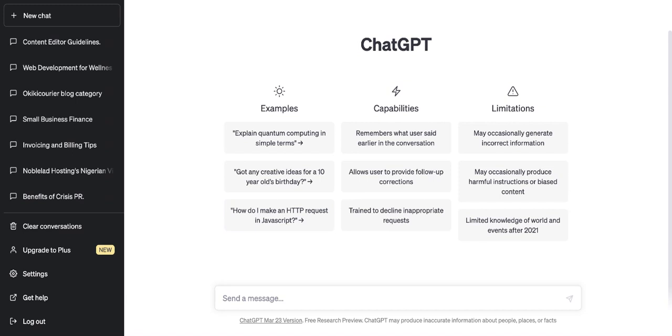So let's tell ChatGPT to suggest blog categories for a finance blog in Nigeria.